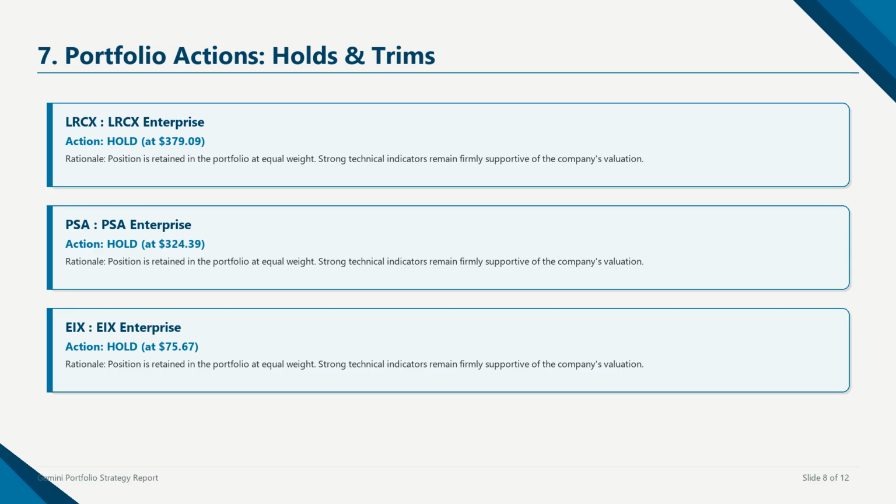We hold these names equal-weighted to capture their ongoing uptrend while avoiding overconcentration. Our trend score filters confirm that these stocks maintain strong support above their key 50-day and 200-day moving averages, indicating that their primary upward trends are intact. We continue to hold them as core anchors of our portfolio, while maintaining a strict cash buffer of 10% to hedge against macro interest rate volatility and upcoming Federal Open Market Committee policy catalysts. This cash reserve provides liquidity to execute new trades in the next screening cycle.